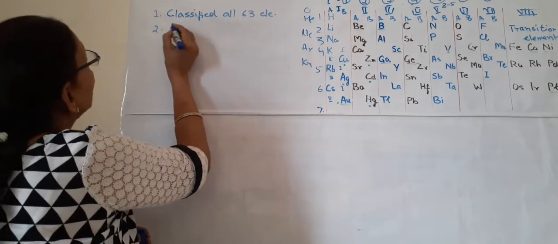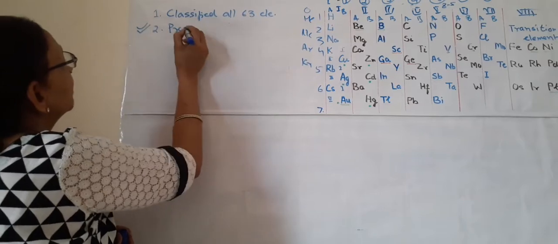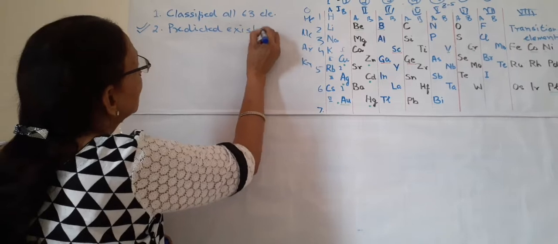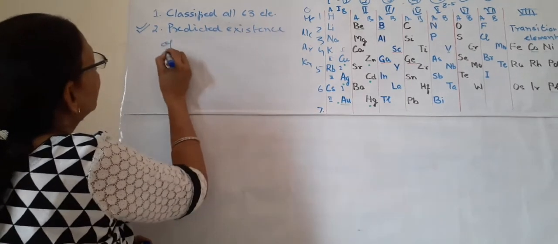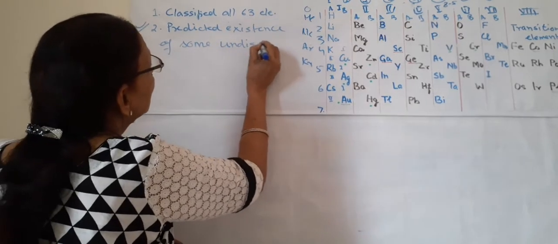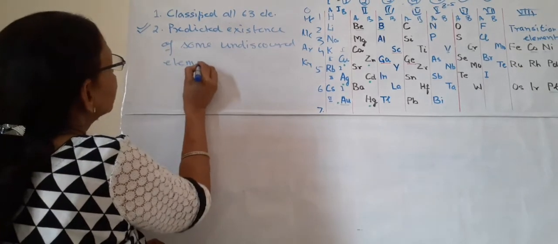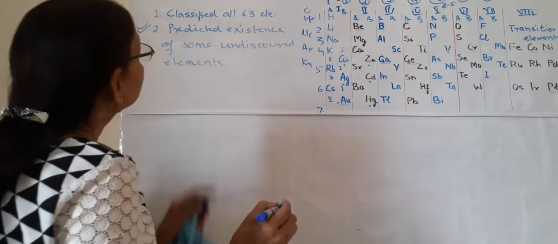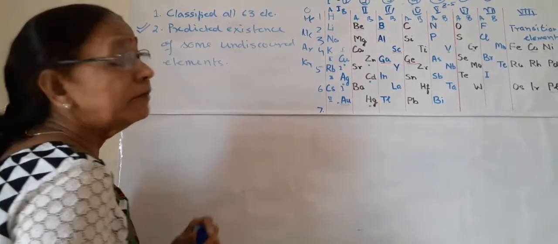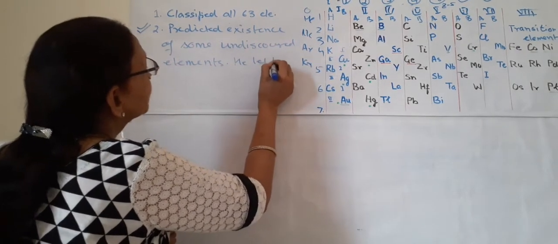Second, and this is the most important one, he predicted the existence of some undiscovered elements. What is this? He predicted the existence of some undiscovered elements, and he left gaps.